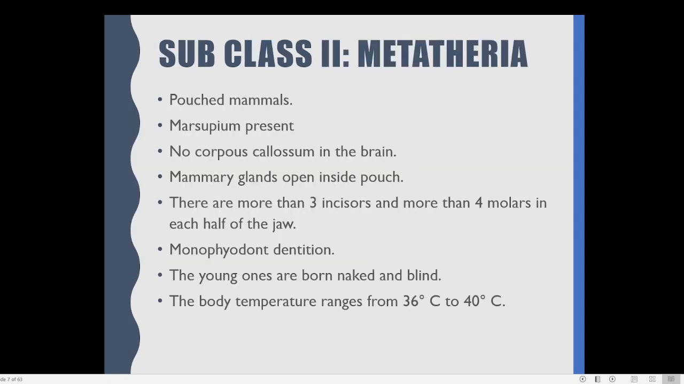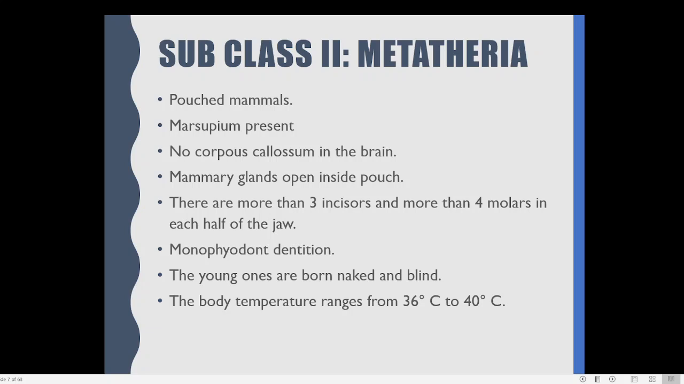Then another important feature is that there are more than 3 incisors. You know what incisors are? The front teeth of our body. The teeth which are located at the front of the mouth are known by the name incisor. Normally in most animals there may be one pair or two pairs. In the case of metatheria or marsupial animals, they have 4 pairs of incisor teeth. The 3 incisor teeth are present in the front row.